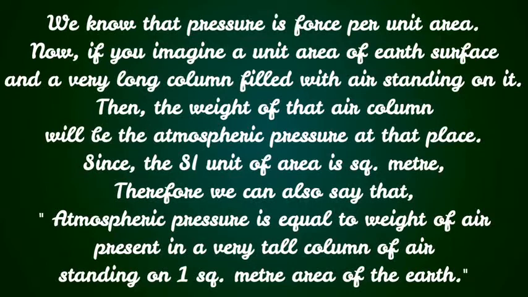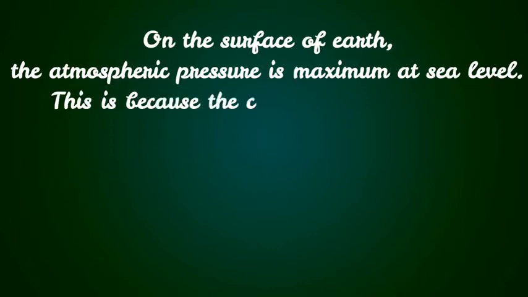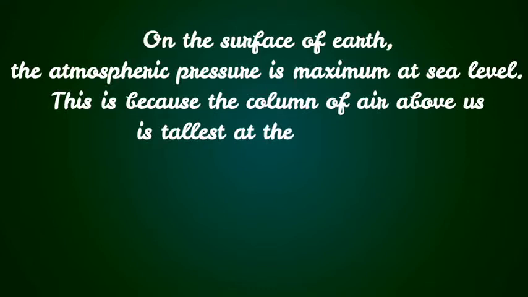On the surface of earth, the atmospheric pressure is maximum at the sea level. This is because the column of air above us is tallest at the sea level.